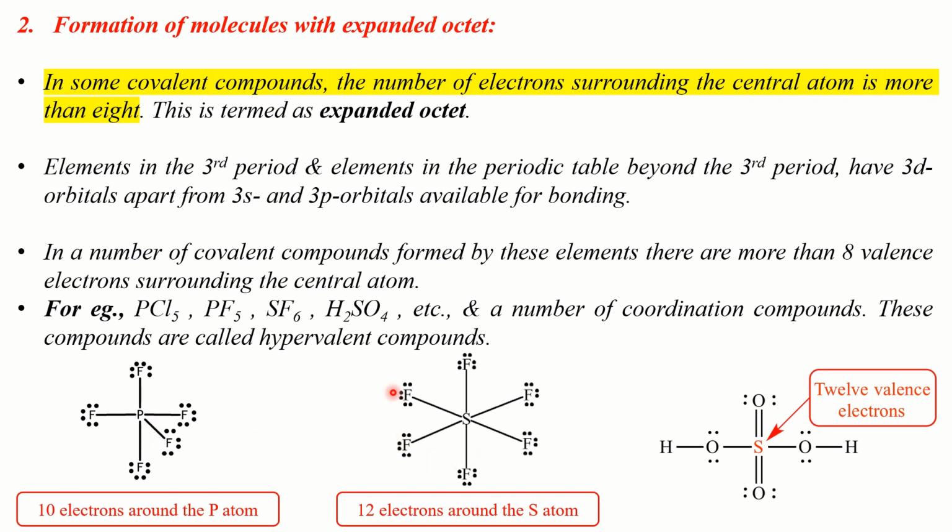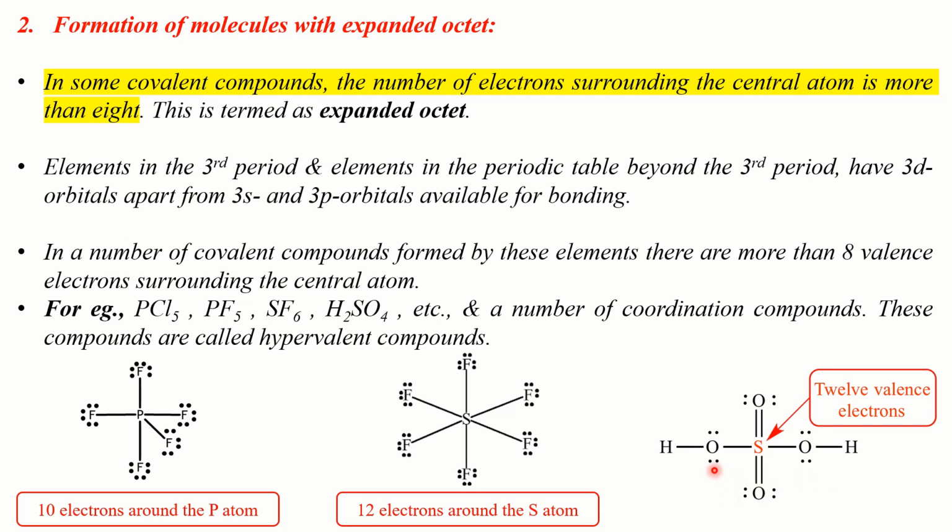Now look at SF6. Here the central atom is sulfur and you can see that it is surrounded by 1, 2, 3, 4, 5, 6, 7, 8, 9, 10, 11, 12. So there are 12 electrons surrounding the central sulfur atom. Clear? Now, SF6 is a hypervalent compound in which there are 12 electrons around the central sulfur atom and it shows expanded octet. Now, look at sulphuric acid.